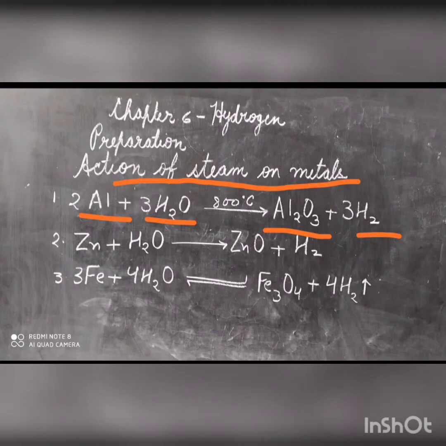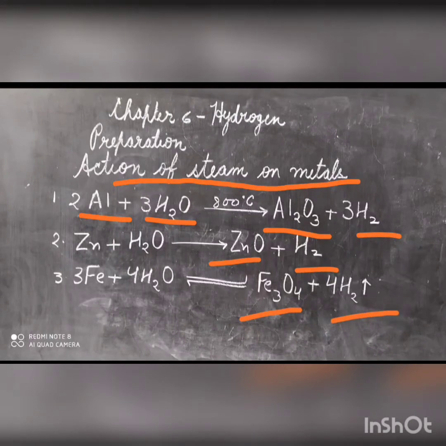Zinc. Zinc is even less reactive, that is, it reacts only when it is heated and steam is passed over it. Hydrogen is liberated and zinc is converted to zinc oxide. Zinc oxide is yellow when it is hot but white when it is cold. Iron is less reactive than zinc, but red hot iron reacts with steam, forming triferric tetraoxide and hydrogen gas.